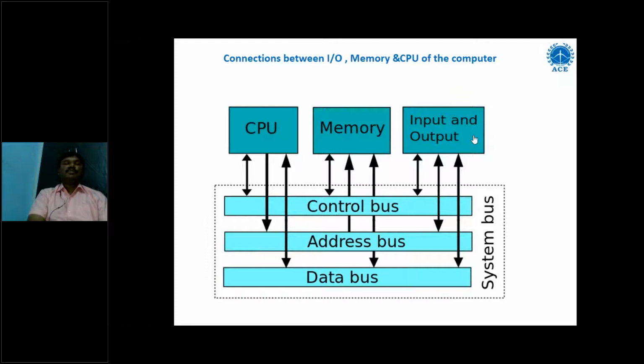These are the connections between the CPU, memory, input, and output. Here these have a control bus, address bus, and data bus. The CPU, memory, and I/O devices communicate through these buses. That's why this bus is called the system bus, because the system means CPU, memory, input, and output. These three blocks are called a system, and the system communicates by a bus. A bus is nothing but a group or bundle of electrical wires used to communicate. That's why it is called a system bus.